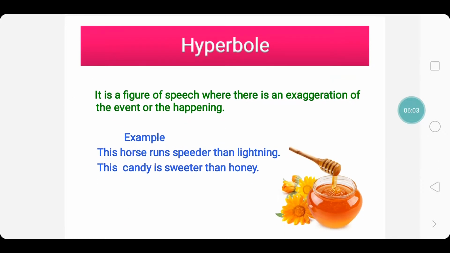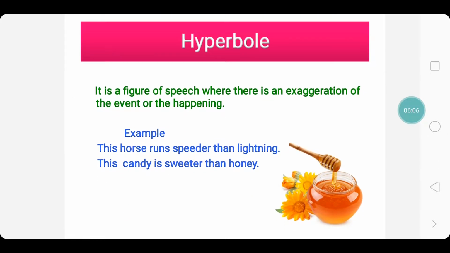Now on to the hyperbole. It is a figure of speech where there is an exaggeration of the event or the happening. That is, where there is a lot of pep and spice added to give an extraordinary or exaggerated image of a certain thing. Here you can look at the example.